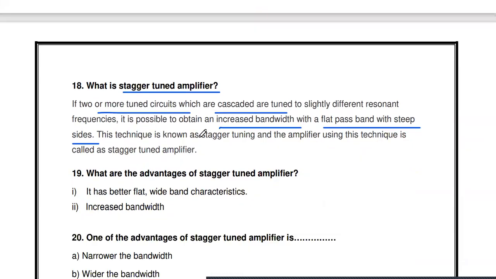We have to avoid that. So that's why the two tuned circuits we connect in cascade, but the two tuned circuits are tuned to different resonant frequencies. That type of amplifier is called a stagger tuned amplifier. Two single tuned circuits are connected in cascade. The first tuned circuit is tuned to some FR1, the second tuned circuit is tuned to FR2, not the same. That combination we call a stagger tuned amplifier.